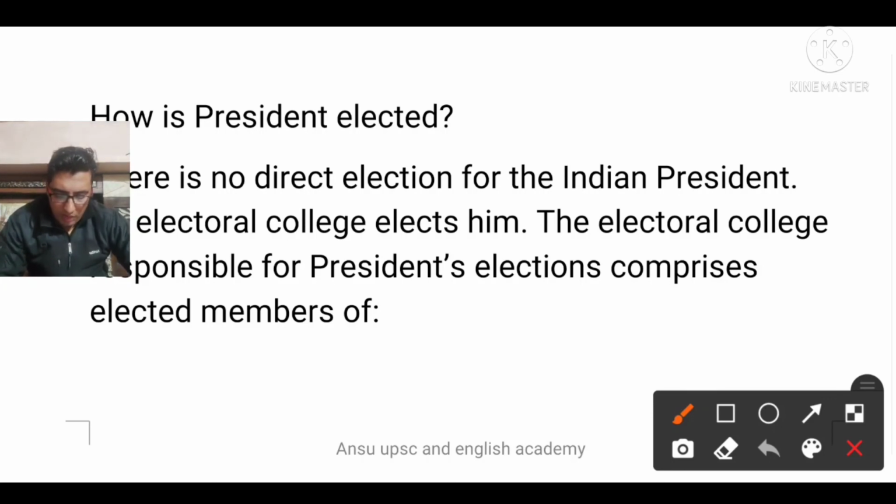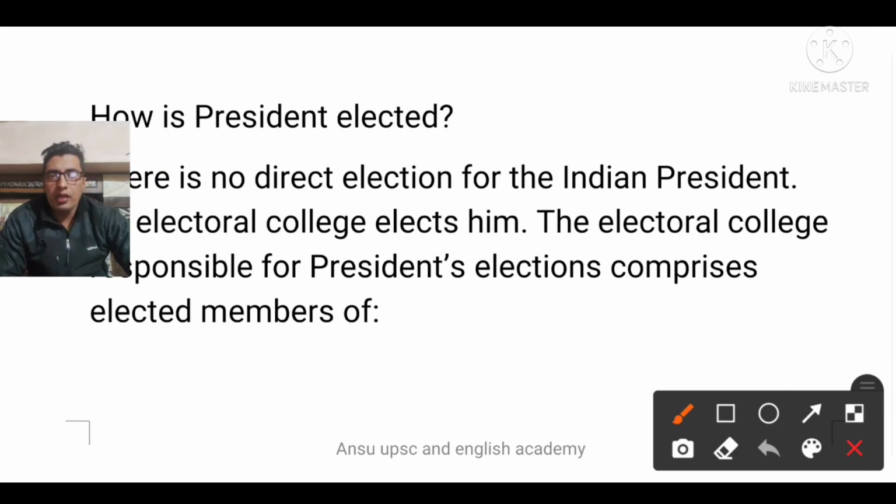Article 54 talks about the electorate for the president election. Please keep this in mind from the preliminary perspective. The first is only the elected members of the parliament. It means the vote for the president is given only by the elected members of the Lok Sabha and Rajya Sabha, not nominated ones, because 2 members are nominated in the Lok Sabha and 12 members are nominated in the Rajya Sabha. They are not eligible to vote for the president.